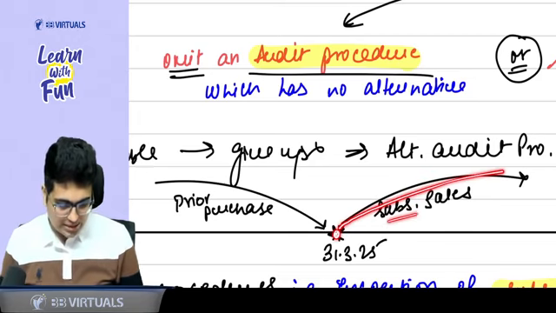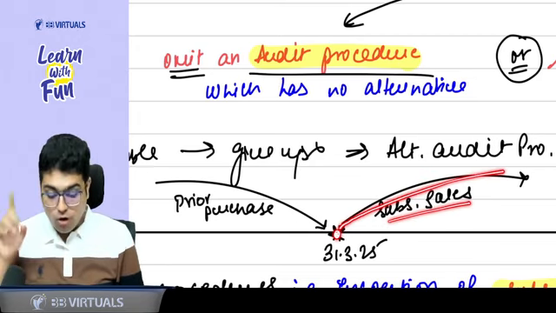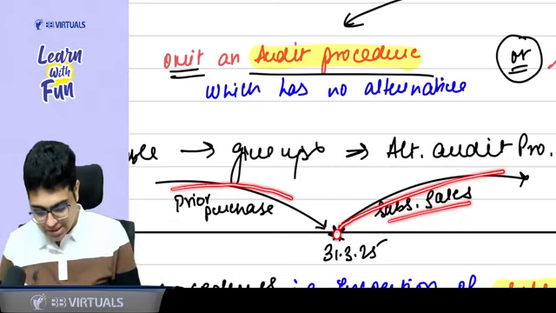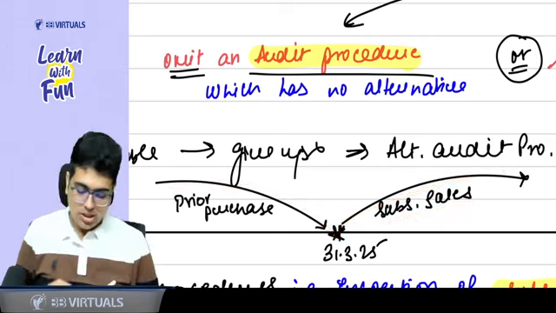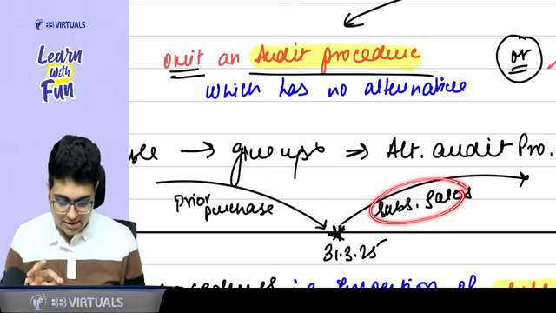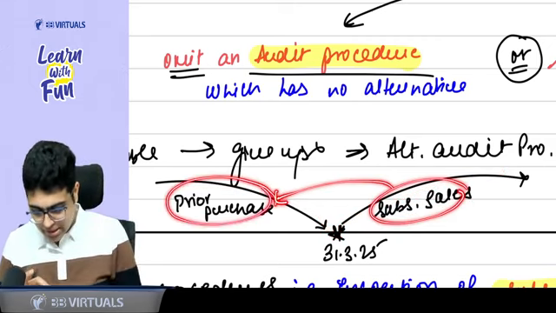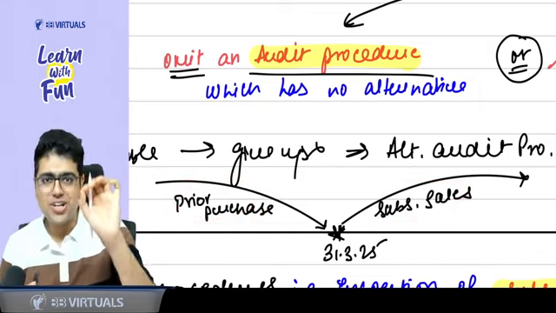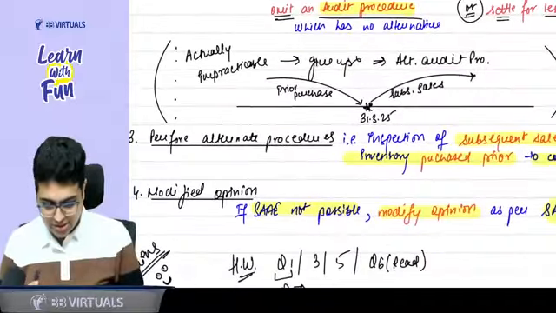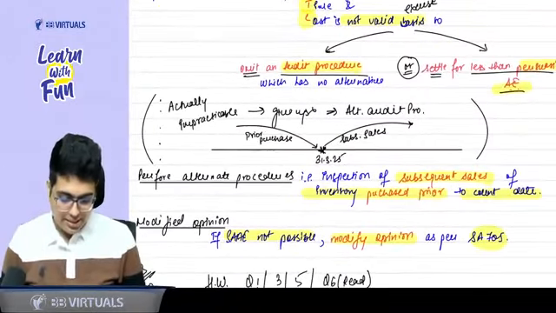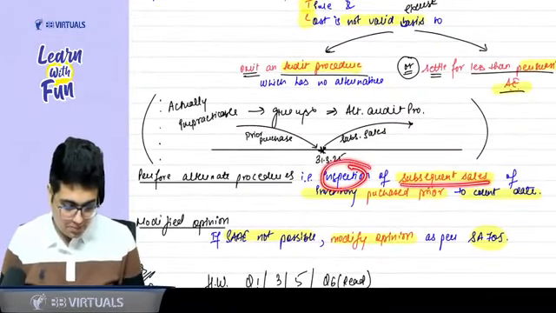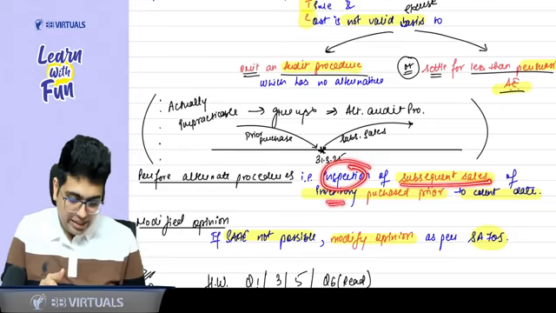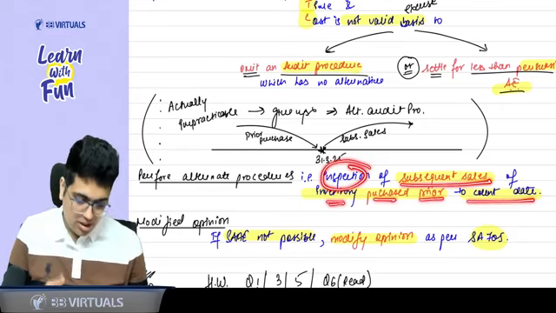Yes, sir. So you can check the subsequent sales of the inventory purchased prior to 31st March. This is your alternate audit procedure. So this is what is written here: perform alternate procedure, that is inspection of subsequent sales of inventory purchased prior to the count date.